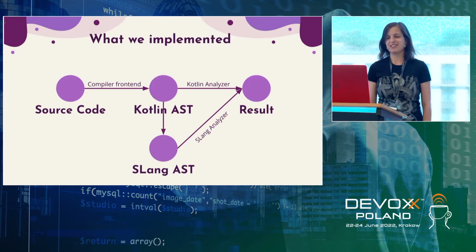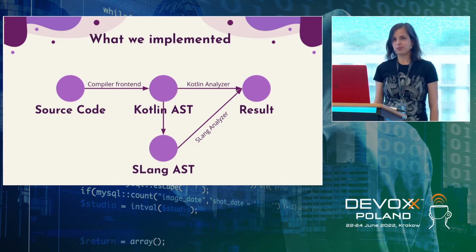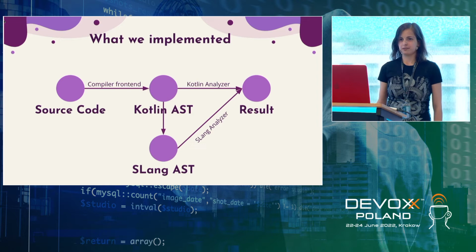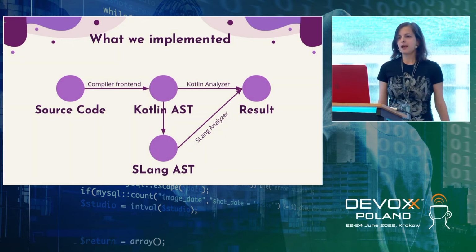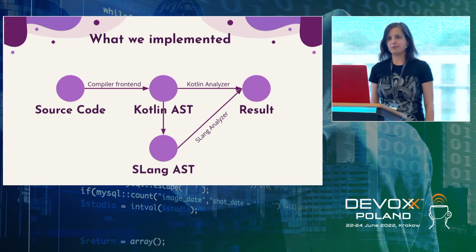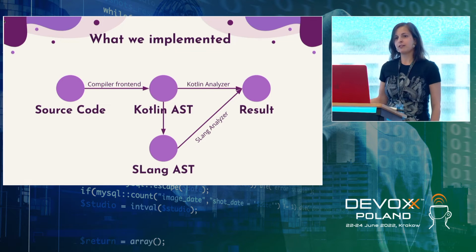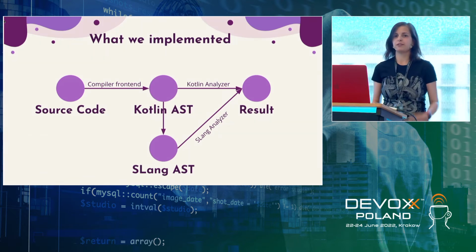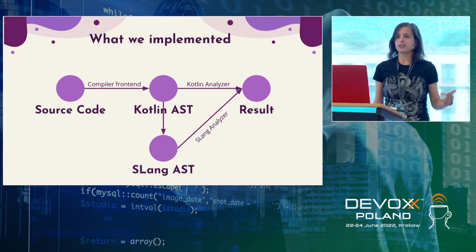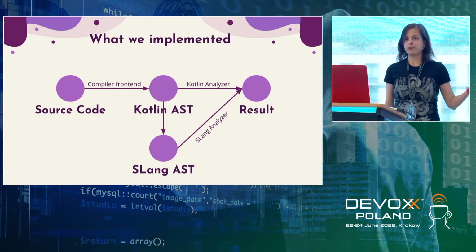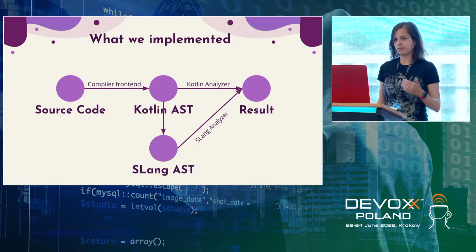It was our first iteration. So we decided that, OK, for now, we leave Slang as it is. So 40 rules are based on Slang, metrics are based on Slang, and so on. But we'll write one more path that is based on Kotlin AST, and we'll write new rules based on the native Kotlin AST, not Slang one. So now the result is containing two paths. So there are two paths that lead you to the result. One is based on a Kotlin AST, another one based on a Slang AST.